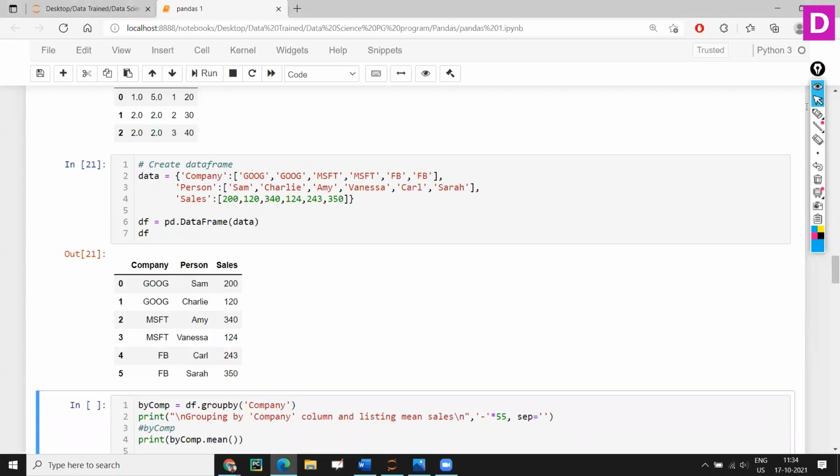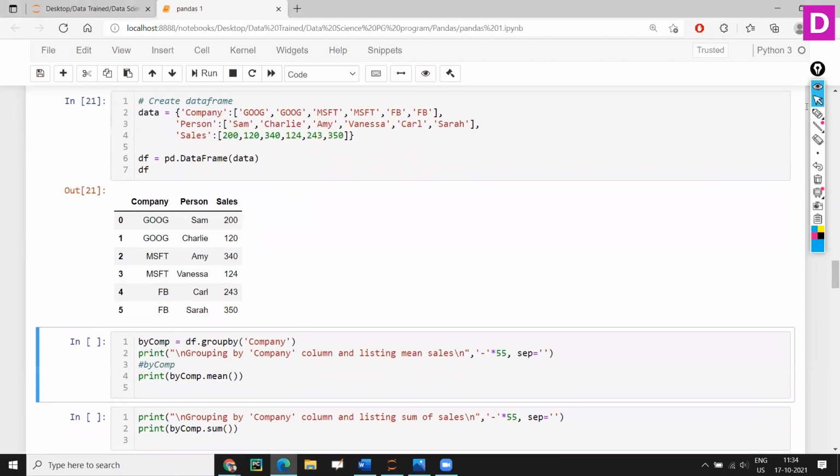So this is our DataFrame, where you can see company as Google, Microsoft, Facebook. These are the person names who are dealing with some department. Let's say Sam within the Google company is dealing with some finance or accounts department, and Charlie within Google is taking care of some marketing department.